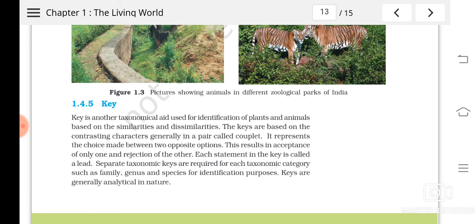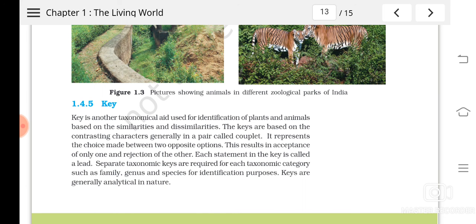So that will lead to the identity. If you follow these instructions, which are given as pairs or couplets in the keys, we can reach the identification of the plants. Each statement in the key is called a lead. Understood? By selecting a lead, we will reach the identification of that particular organism. Separate keys are there for each taxonomic category, such as family, genus, species, etc.